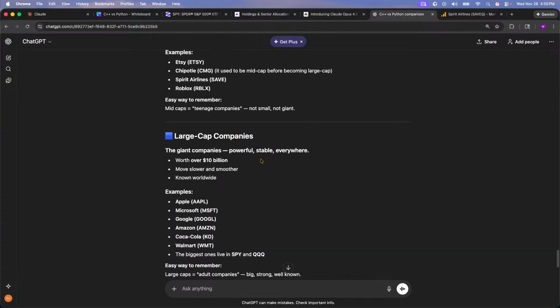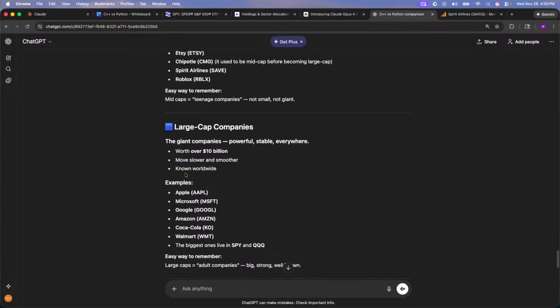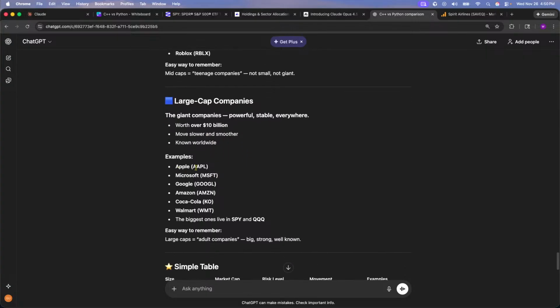And the large cap companies, these are the giant companies, powerful, stable, and everywhere, worth over $10 billion, move slower and smoother, known worldwide. So we have Apple, Microsoft, Google, Amazon, Coca-Cola.